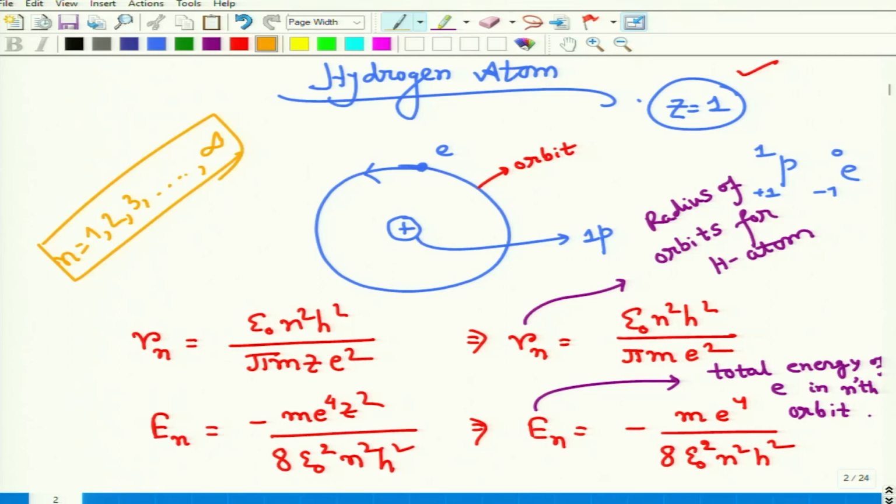In this part we have just started discussing the hydrogen atom. We have evaluated the form of Rn and En for the hydrogen atom. In the next part we will continue from here and derive the expression for the Rydberg constant and the series. We will try to cover this series in this class, if not possible, then in the next class. Let me stop here. Thank you.